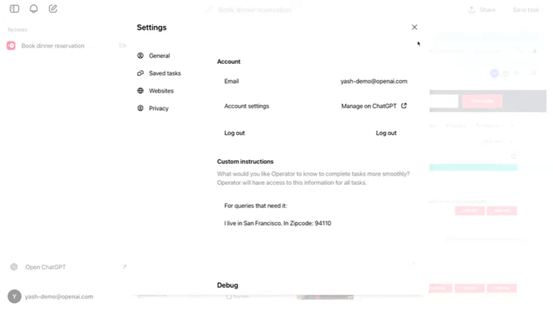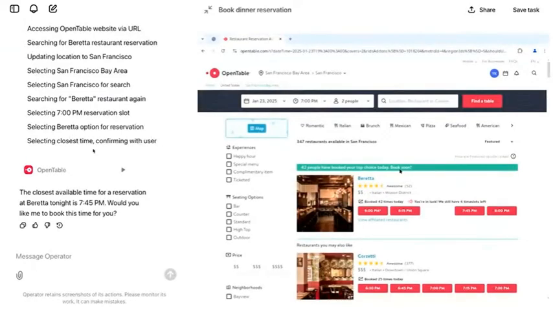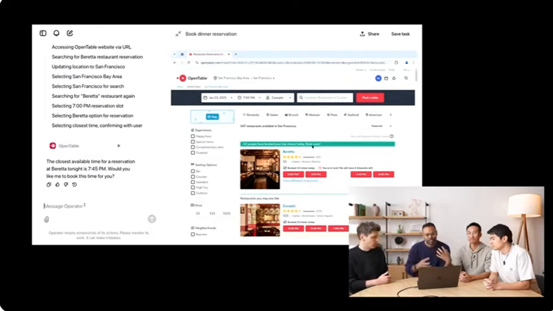So Operator recognized that and then auto-corrected itself to go to Beretta. OK, looks like 7 p.m. isn't available, but you know what? 7:45 is just fine. So we're going to go do that. So in this case, Operator came back, and this is a really good example of task delegation where Operator needs